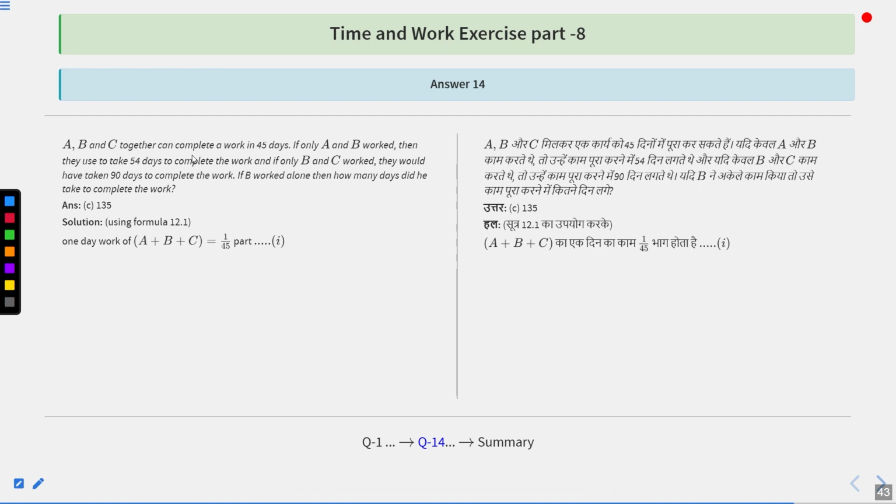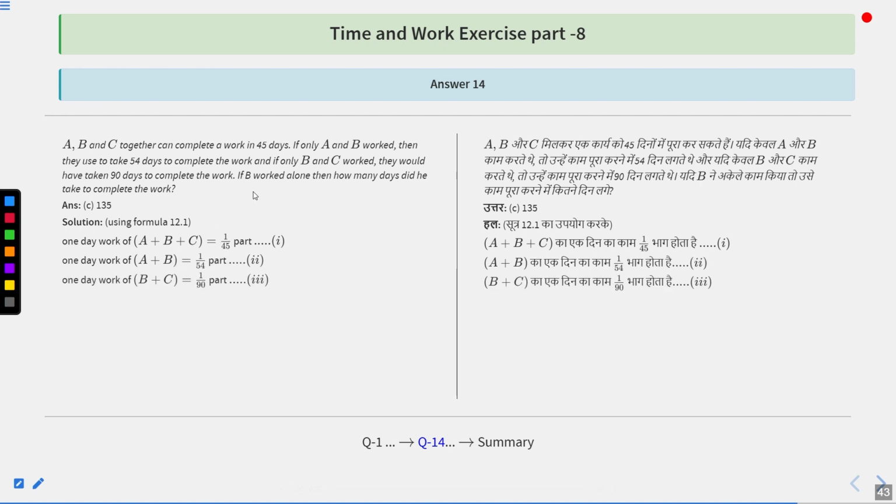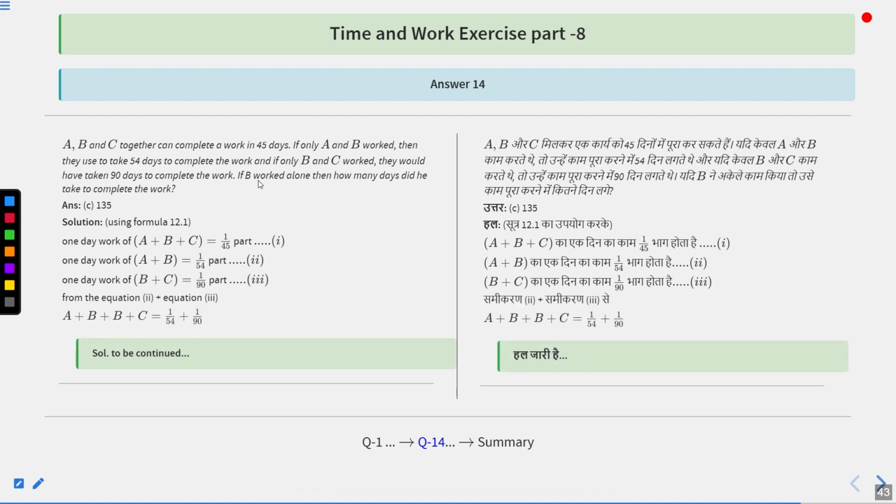So A and B and C can do the work in 45 days. That means one day work of all of them, A plus B plus C, is going to be 1 upon 45 part. A and B worked, then they used to take 54 days. That means one day work of A plus B is 1 upon 54. That is equation second. And similarly, B and C were taking 90 days to complete. So one day work of B and C is going to be how much? 1 upon 90 part. We have to find if B has worked alone, then how many days it would have taken for him.